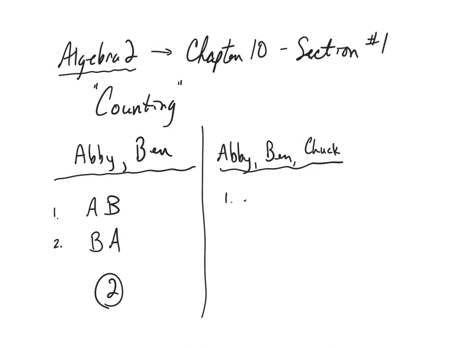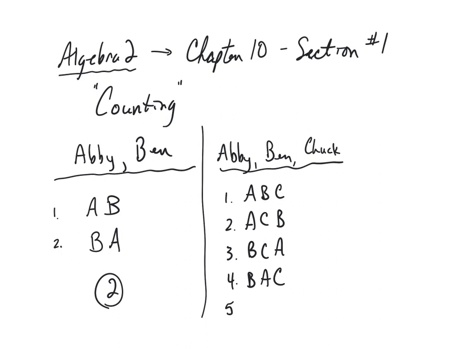Well, Abby again could be first, Ben could be second, Chuck could be third, or if Abby remains first, Chuck could be second, and Ben could be third. Or, well, if Abby's not first, maybe Ben is first. And if Ben is first, then Chuck could be second, and Abby third. Or, if Ben is first, Abby could be second, and Chuck could be third.